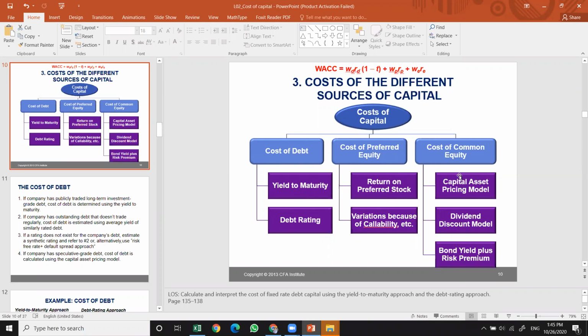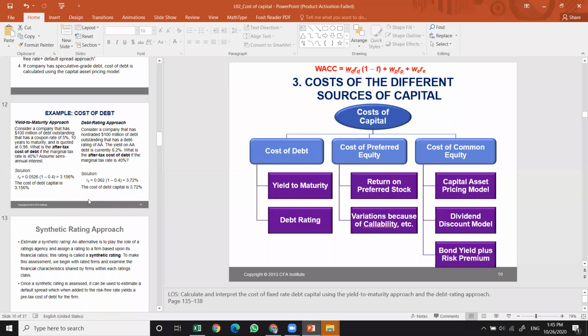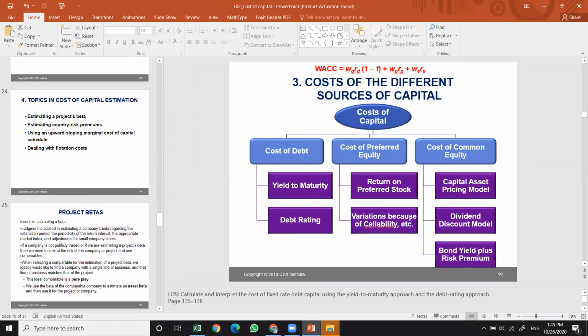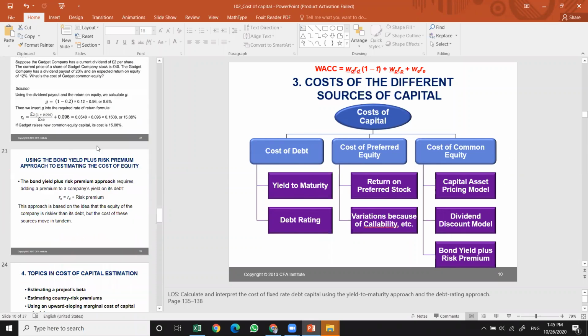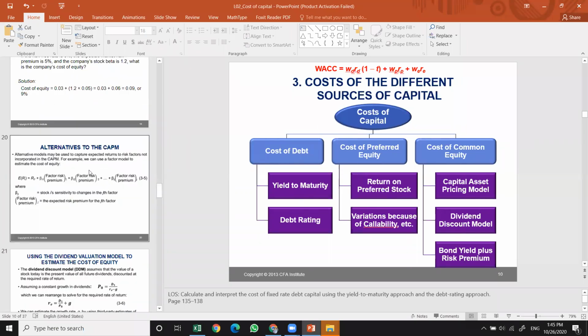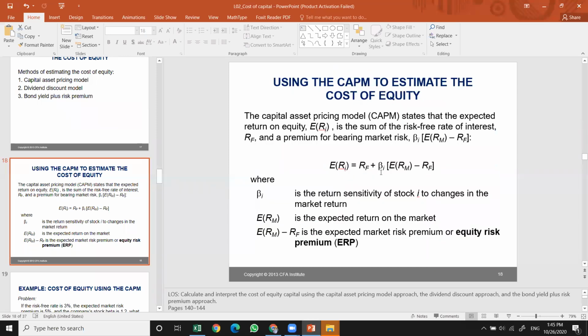The CAPM approach is easier if the company is traded publicly. But if the company is not traded publicly, then you should put in a bit more effort to find the beta. In a publicly traded company, all the betas are available, so it's easy to put in and just calculate.